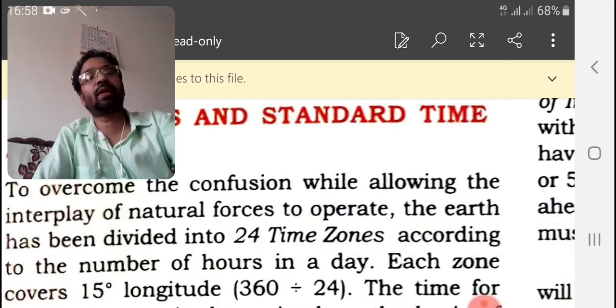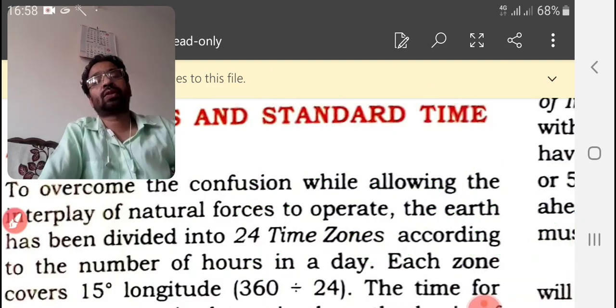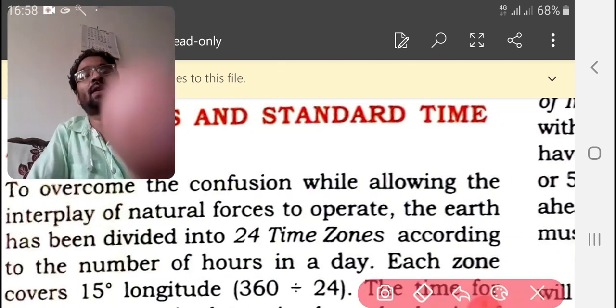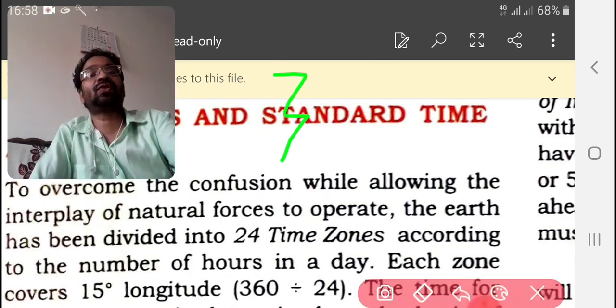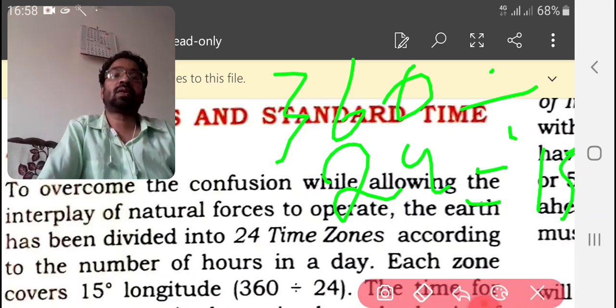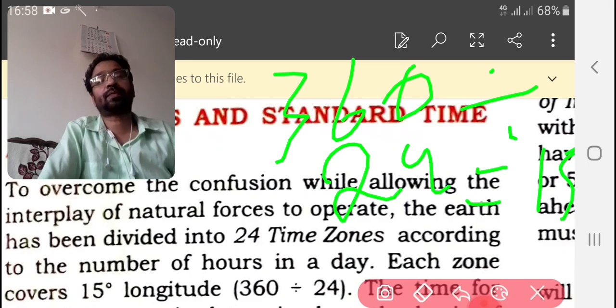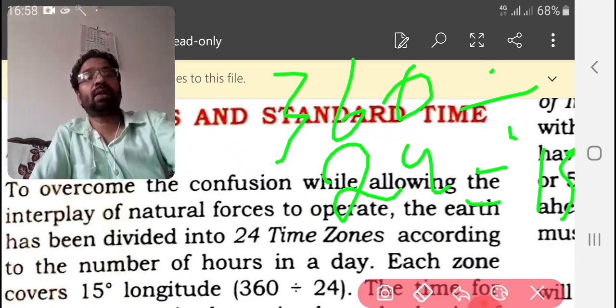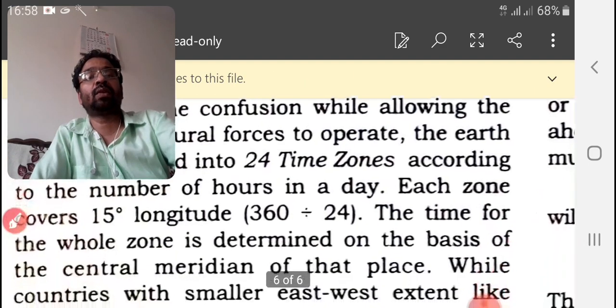So 360 divided by 24 is equal to 15. 1 hour means 15 degrees of longitude.